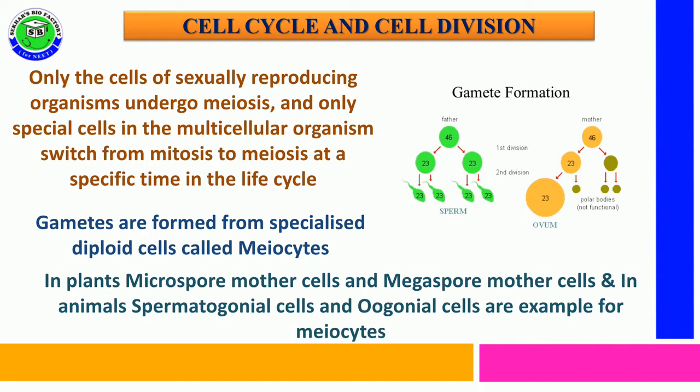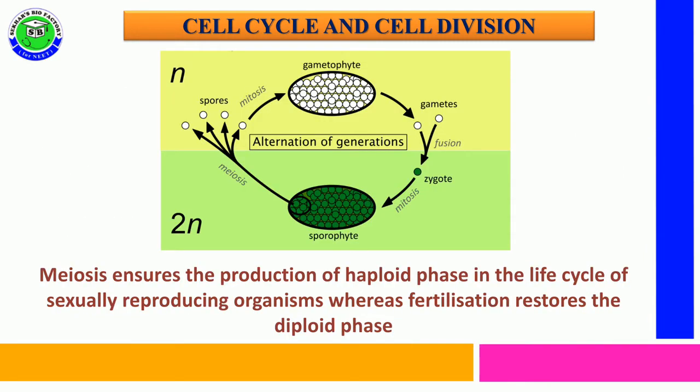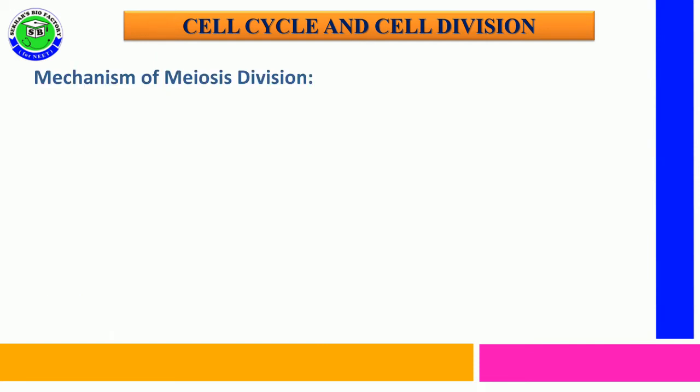As examples of meiocytes, in plants, the microspore mother cell and megaspore mother cell are examples. In animals, the spermatogonial cell and oogonial cell are examples of meiocytes. They can produce gametes. So meiosis helps to ensure the production of the haploid phase in the life cycle of sexually reproducing organisms. At the same time, fertilization restores the diploid phase.